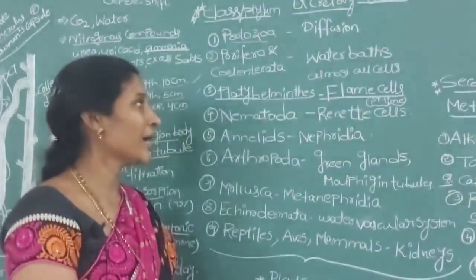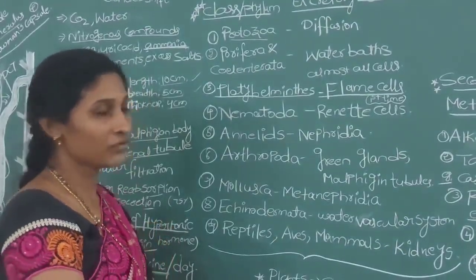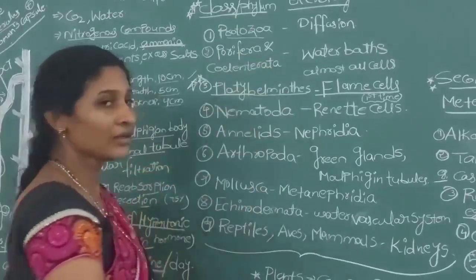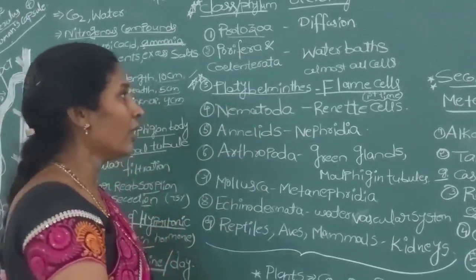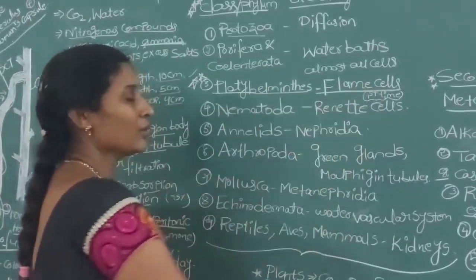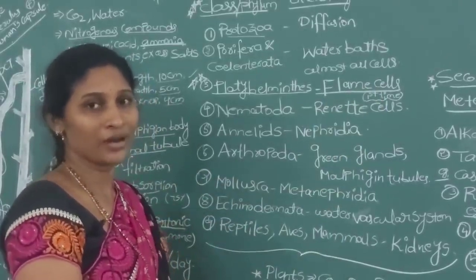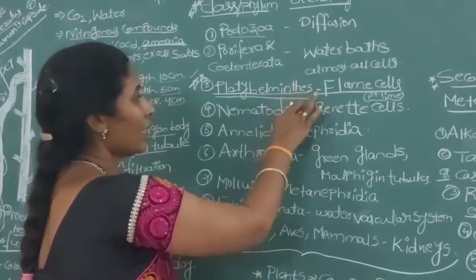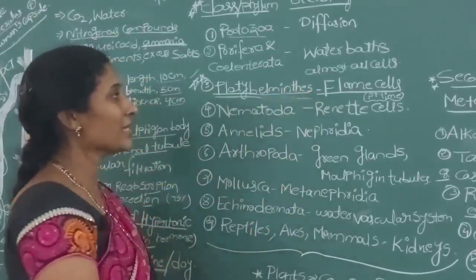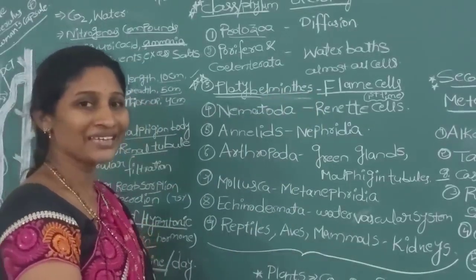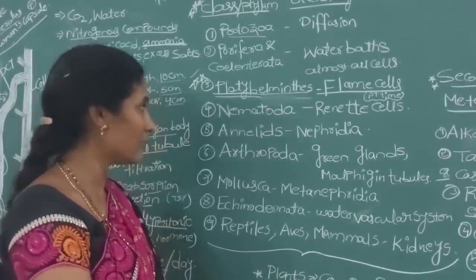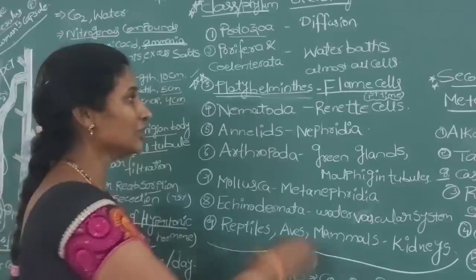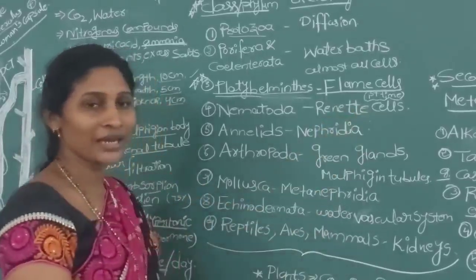The next category is Platyhelminthes, known as flatworms. This one is very important. Till Porifera and Coelenterata, there are no specific excretory organs. But coming to Platyhelminthes, the excretory organs known as flame cells were developed for the first time to send out waste materials. So in which phylum in the animal kingdom are excretory organs first developed? The Platyhelminthes. What are the excretory organs? Flame cells. And the next one, Nematoda: the cells known as renette cells are the excretory organs.